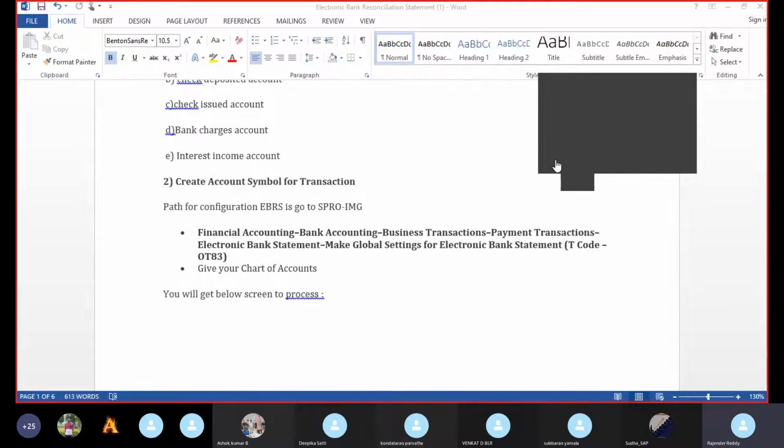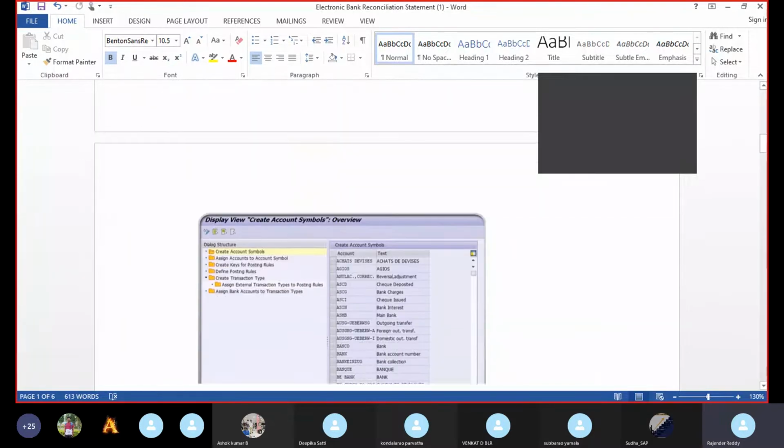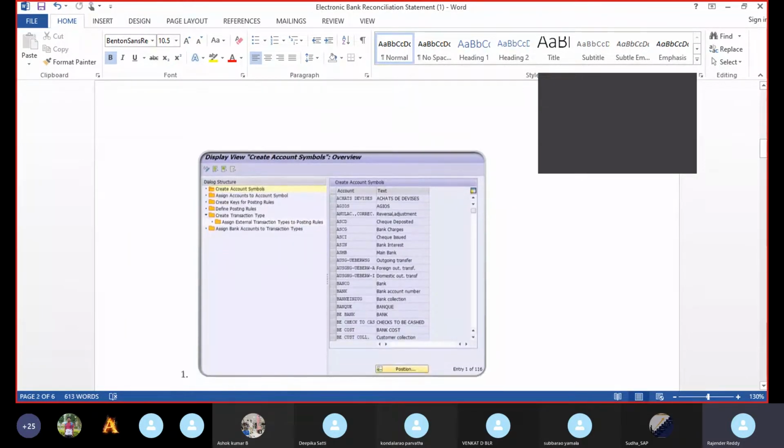Sorry, I'm back. So just give the T-code OT83. Then we have to give the chart of accounts number. Then it will give the screen like this. Everything is available here only, in OT83. On the left-hand side, the first step is create accounting symbol. The second step is assign accounts to account symbol. Next is create keys for posting rules, define posting rules, create transaction, and the last one is assign bank account to transaction key. So all the steps are available at this place only.